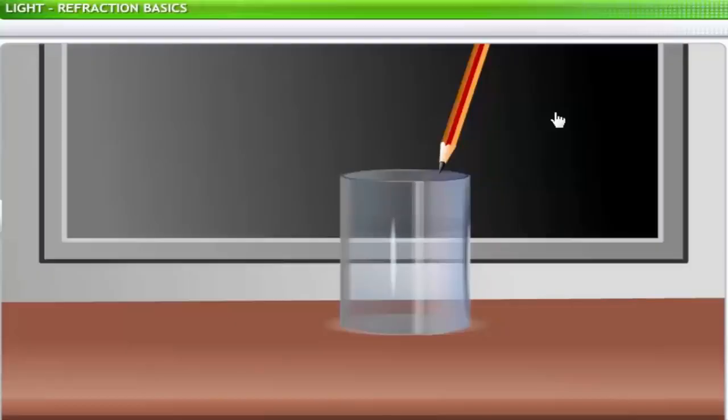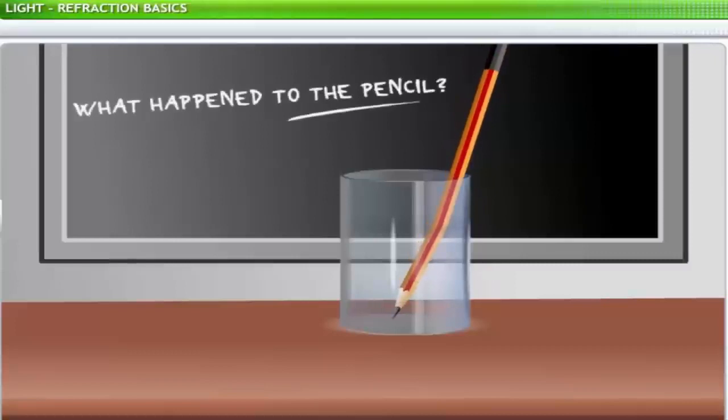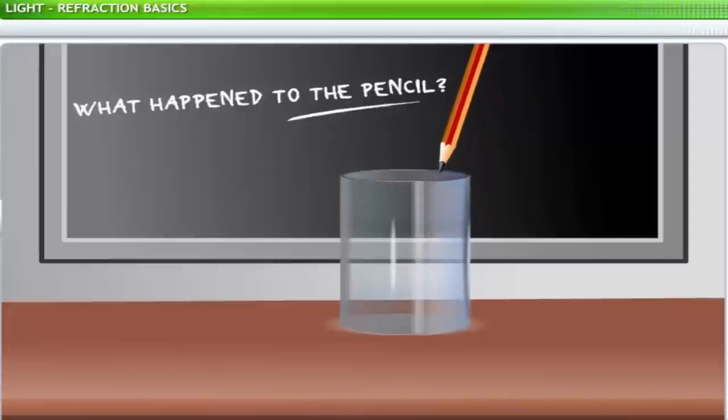Take a look at the pencil. It is straight, as we all can see. Now we'll put it into a glass of water. What happened to the pencil? It is bent now. Is the pencil really bent? No, it just appears to be. You can see that when you take the pencil out again. The apparent bending of the pencil is a result of a property called refraction. In this lesson, you will learn about refraction and concepts associated with it.